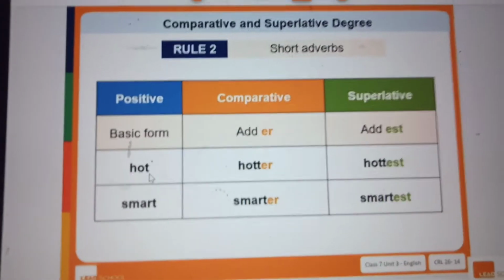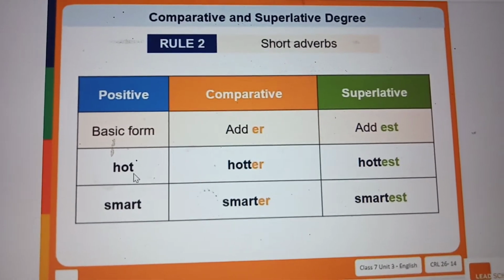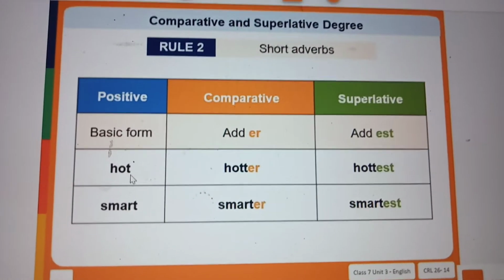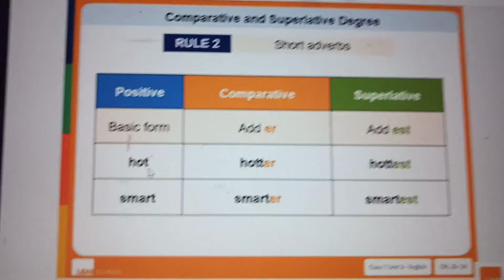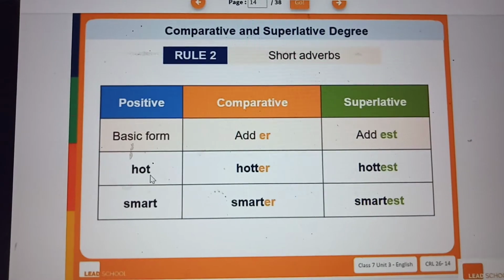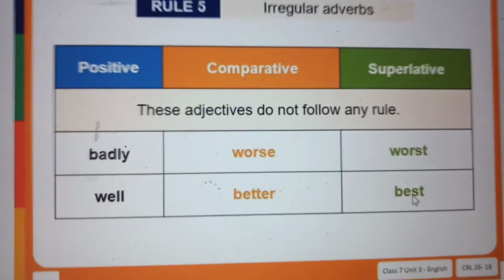So rule 2 says that add er. Hot, hotter, hottest, smart, smarter, smartest. That is for short adverbs. Short adverbs we add er. Rule 3 and rule 4 will be there afterwards.